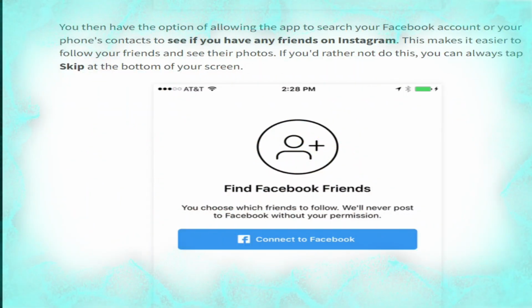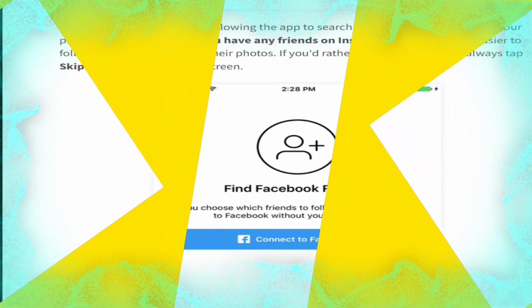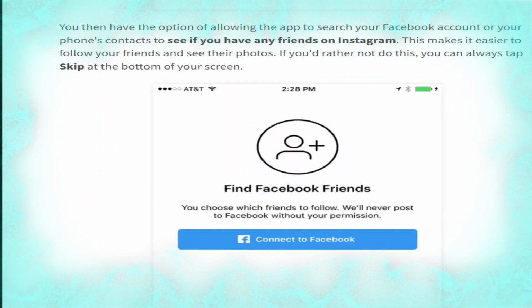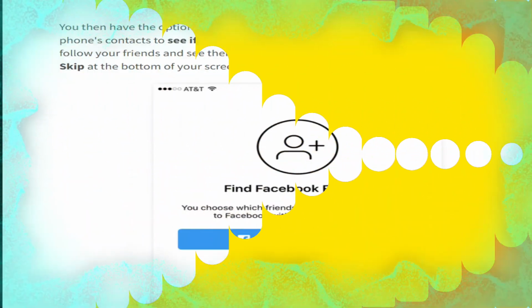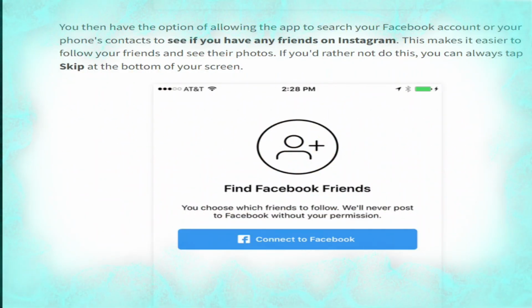You then have the option of allowing the app to search your Facebook account or your phone's contacts to see if you have any friends on Instagram. This makes it easier to follow your friends and see their photos. If you would rather not do this, you can always tap skip at the bottom of your screen.